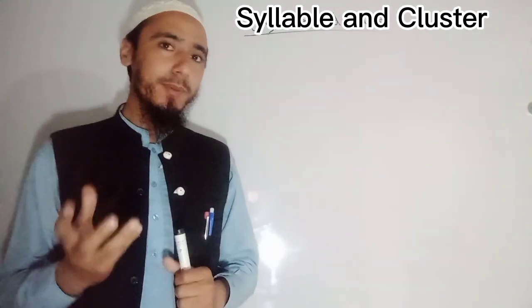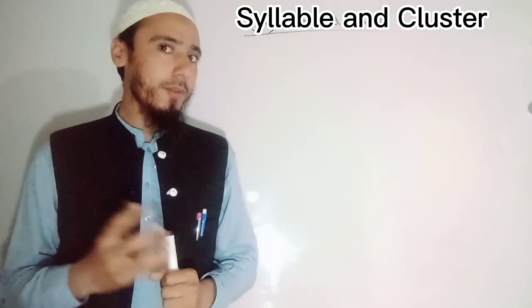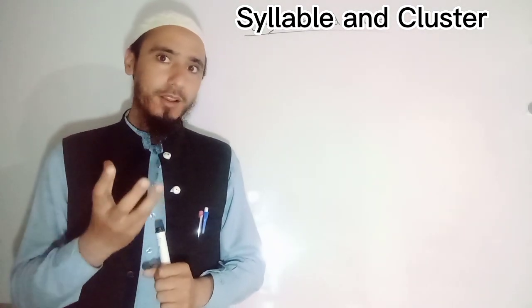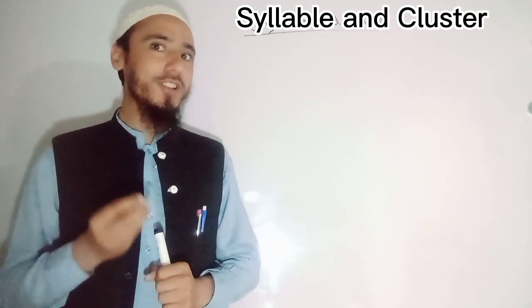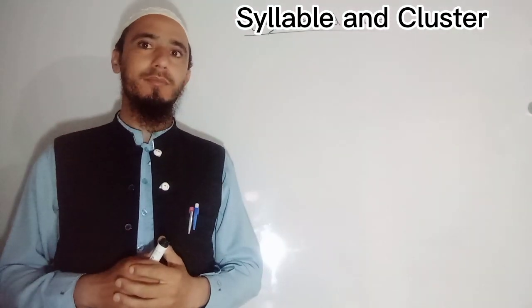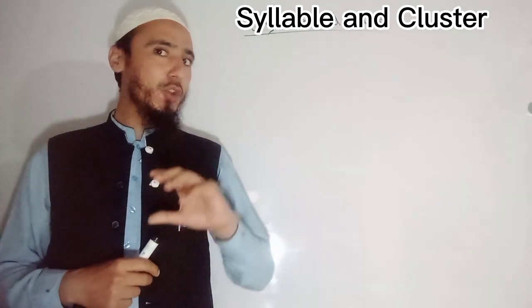Listeners and audience, syllable is a part of a word. It is a portion of a word which contains one single vowel. Remember that even a syllable can be a word.